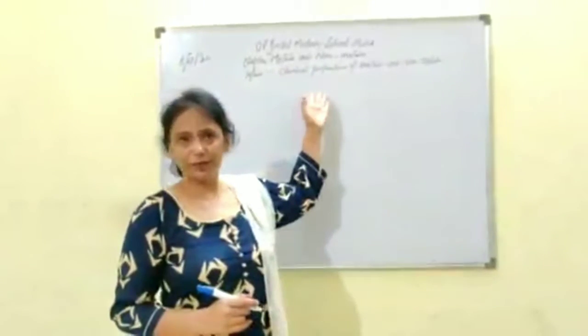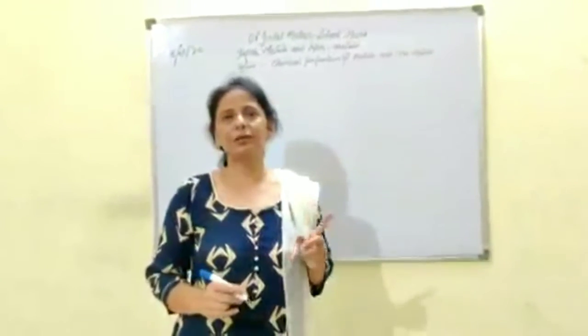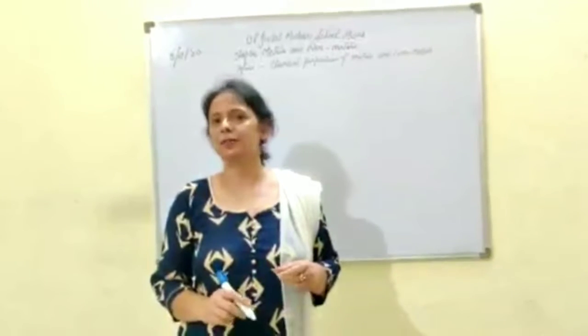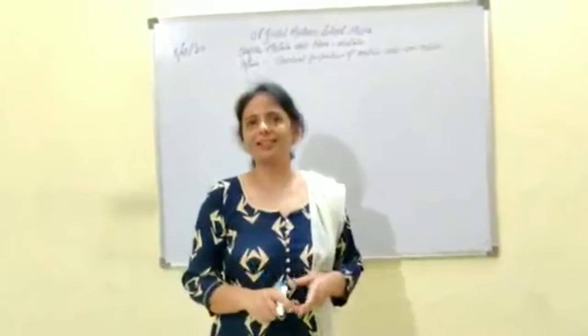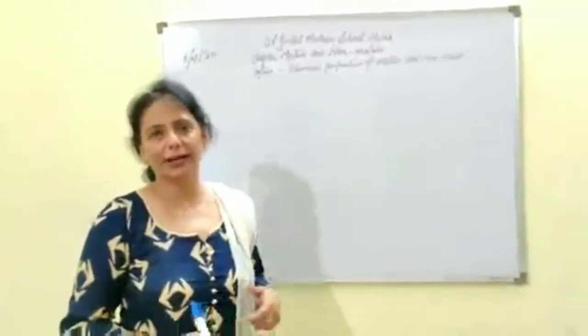So today we are in the continuation of the same chapter, metals and non-metals, with the chemical properties of the metals and non-metals, where I completed the reaction of the metals with oxygen and the reaction of the metals with water. Now today we are starting with the reaction of the metals with the dilute mineral acids and the organic acids.